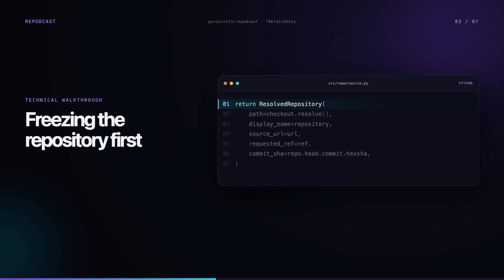Before anything touches the language model, the resolver pins the exact commit SHA. Repositories change. Without that anchor, the video could describe code that no longer exists by the time someone watches it. So the SHA ends up in the rendered video? Right, it shows up in the architecture scene. The explanation has a concrete source of truth, not just a branch name that moves.